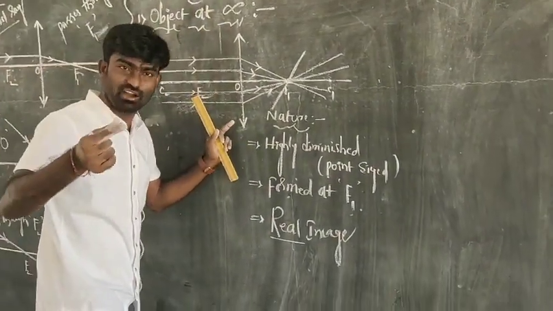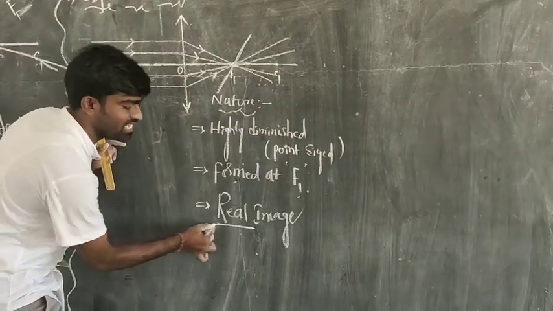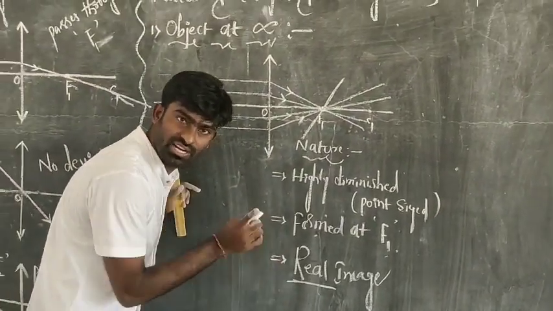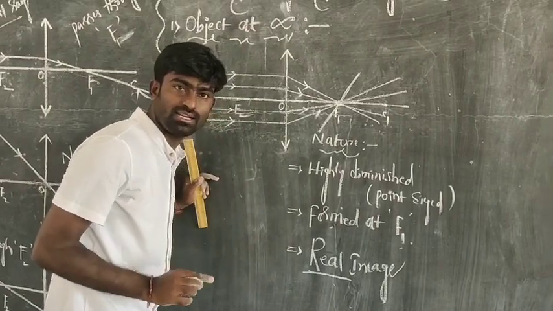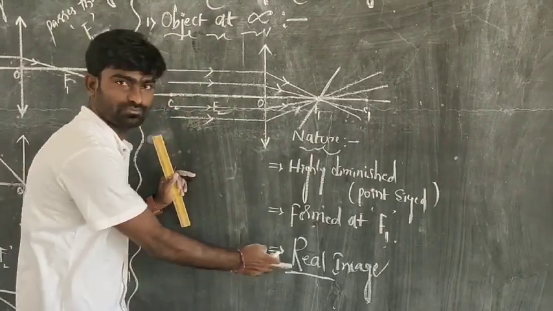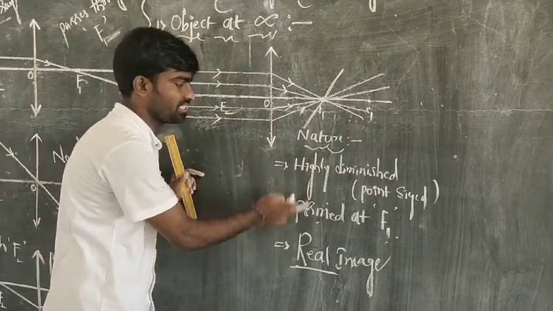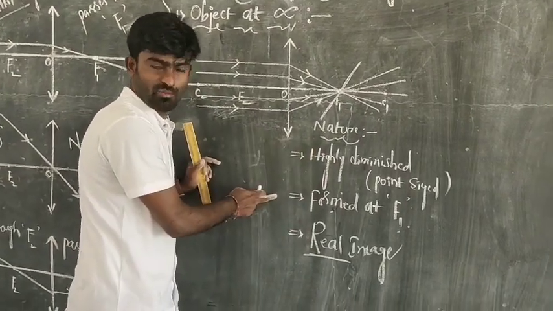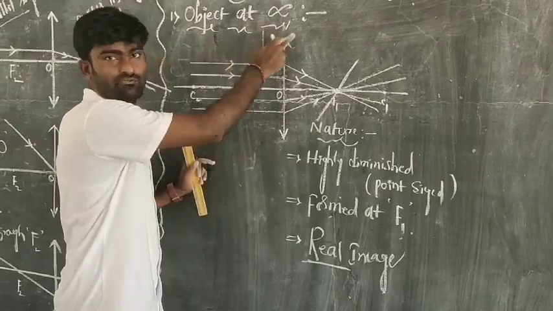As you can get it on a screen, it is defined as a real image. Did you understand? So this is the nature of the image of an object which is at infinite distance.